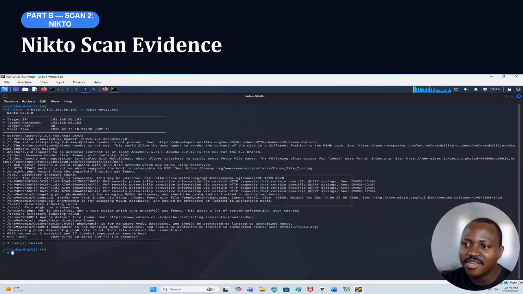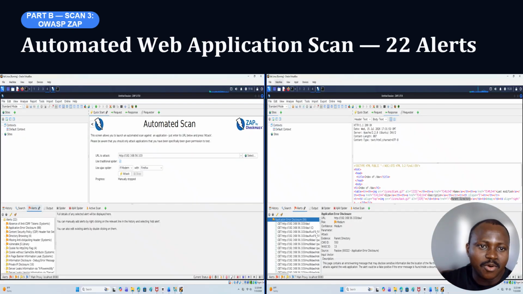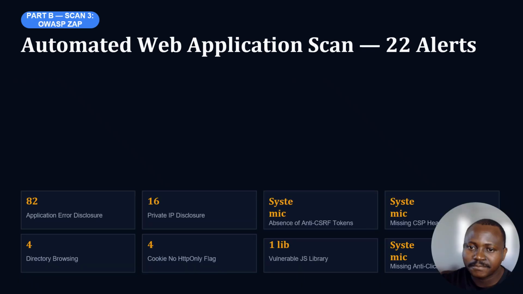Our Nikto scan evidence. This is what we ran for our Nikto scan, and these are the results: 27 vulnerabilities in 75 seconds. Notably, the WordPress config file and the Apache were already identified in our previous lab. Our OWASP ZAP scan showed 22 alerts. And these are the details.